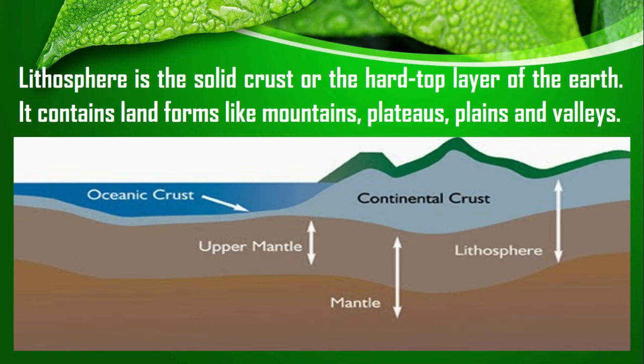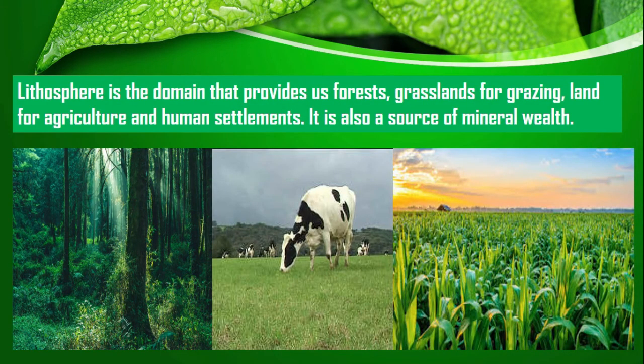All these come under lithosphere. Lithosphere also provides us forests. It provides us land for cultivation, land to build our houses and grasslands for the grazing of our animals. So this is the first domain of the natural environment, lithosphere.